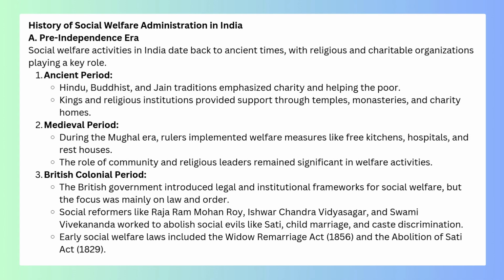British colonial period. The British government introduced legal and institutional frameworks for social welfare, but the focus was mainly on law and order. Social reformers like Raja Ram Mohan Roy, Ishwar Chandra Vidyasagar, and Swami Vivekananda worked to abolish social evils like sati, child marriage, and caste discrimination. Early social welfare laws included the Widow Remarriage Act, 1856, and the Abolition of Sati Act, 1829.